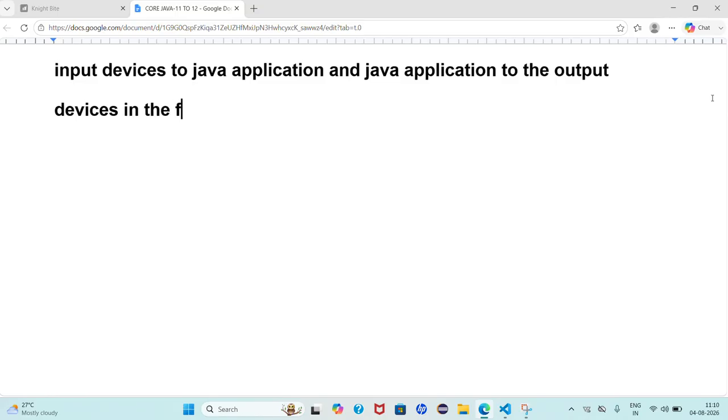Very good, in the form of bytes. Bytes are nothing but zeros and ones. So it is able to carry data in the form of bytes, which is zeros and ones.